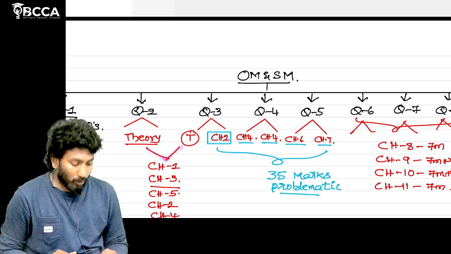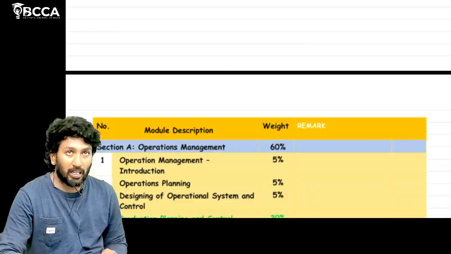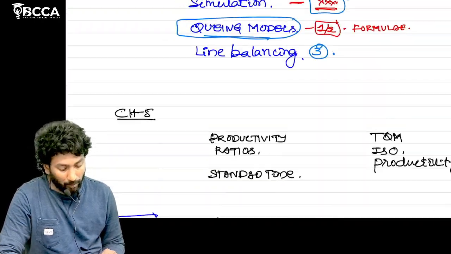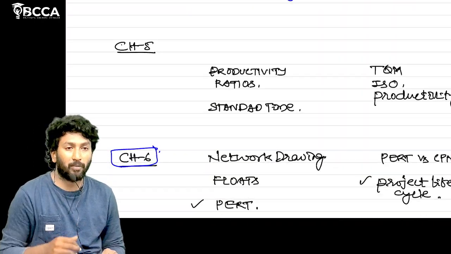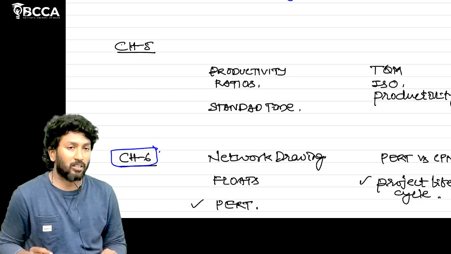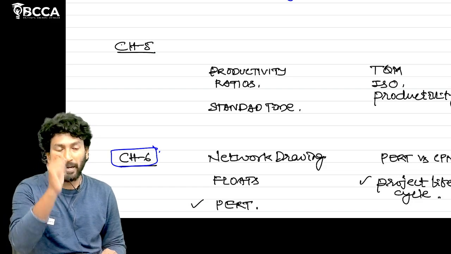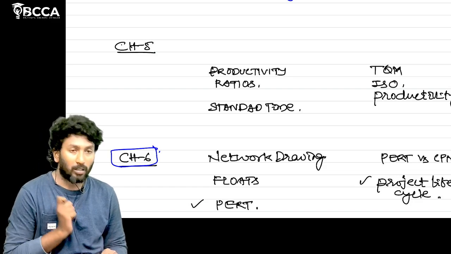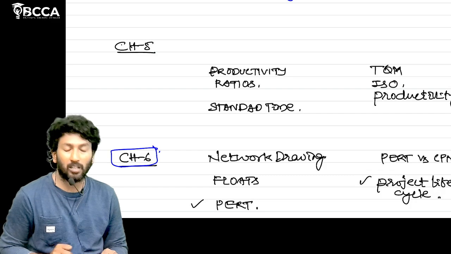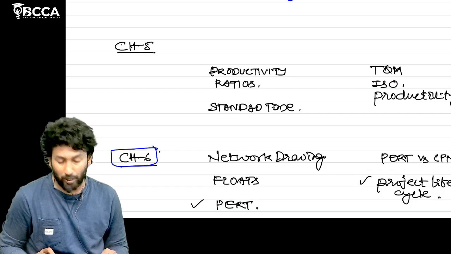Okay, so in chapters number 6 and 7, there are chances that a question may come from chapter number 5 also. For chapter number 5, learn productivity ratios and standards fixing. For each concept, just practice one problem. Coming to the theoretical questions, we have total quality management, ISO standards, and productivity related questions.